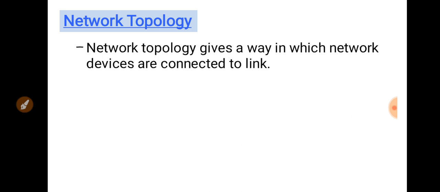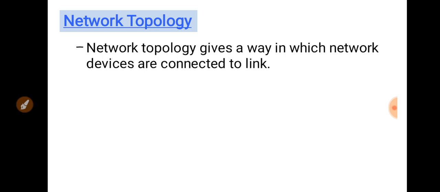In the last video, I explained computer networks. A network is when two or more devices are connected to each other through a link.